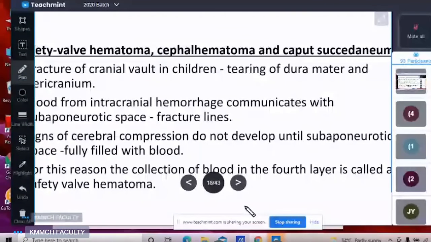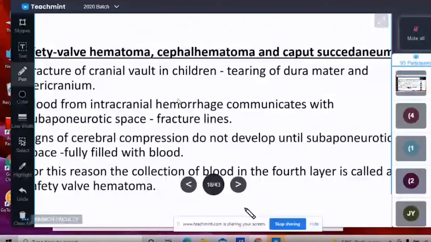So it will prolong or it gives the time to develop the signs of the cerebral compression, यानी cerebral injury के compression के आपको टाइम देता है. So there are no early signs and symptoms of the cerebral compression appearing. So that's why it is called the safety valve hematoma. ये समझ में आया कि आपको what is safety valve hematoma?